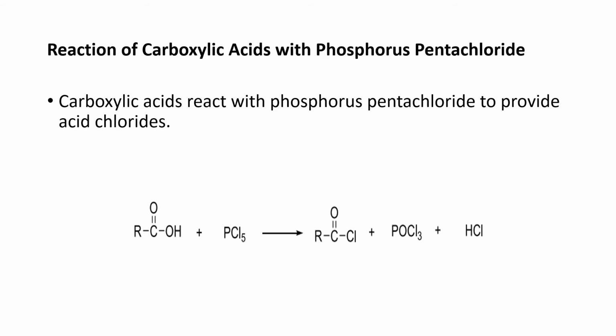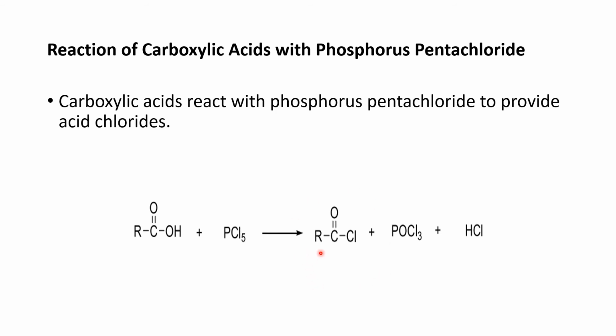Students, now we discuss the reactions of carboxylic acid with phosphorus pentachloride. What happens? Whenever carboxylic acid reacts with phosphorus pentachloride, there will be formation of acid chloride. For example, in this case, you will see there is simply the replacement of OH negative by Cl negative. As a result, there is the formation of acid chloride.